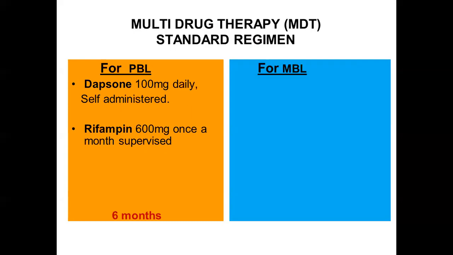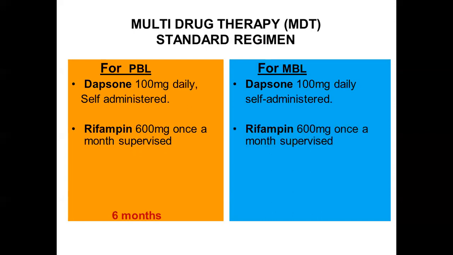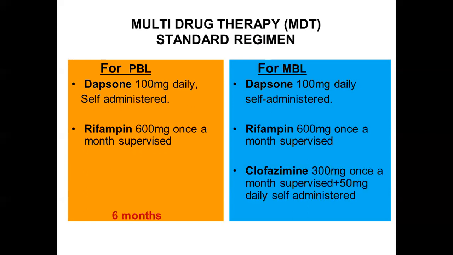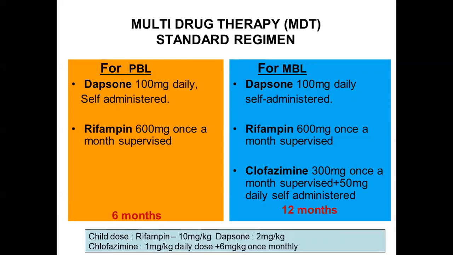Then for multibacillary leprosy, as the bacillary load is high, dapsone 100 milligram daily, self-administered, just like the previous one. Rifampin 600 milligram once a month, supervised, just like the previous one. Here we have the addition of clofazimine 300 milligram once a month, supervised, plus 50 milligram daily, self-administered, for 12 months. This is the adult dosage.